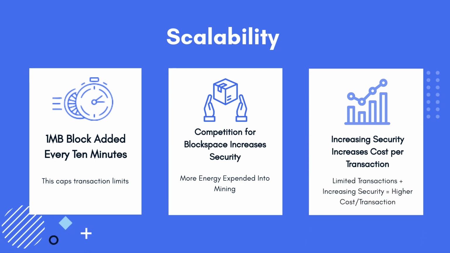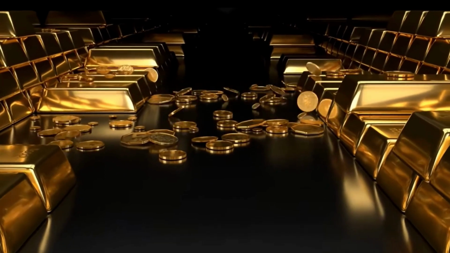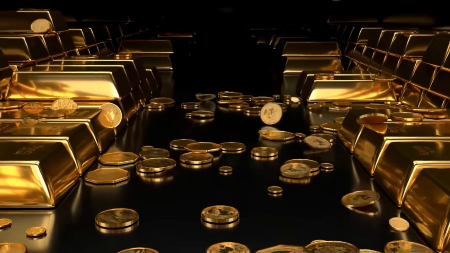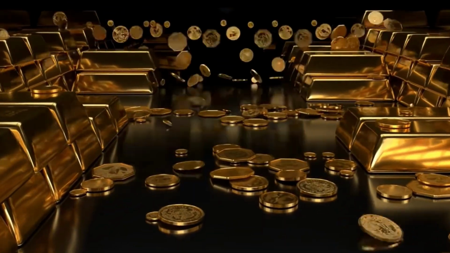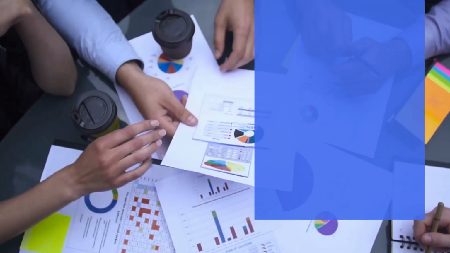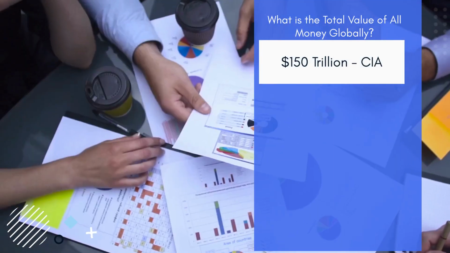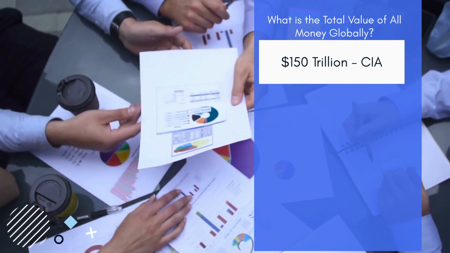Now that we have an understanding of how Bitcoin scales, let's get back to the original question presented in the beginning of the video. In order to try and gain a better understanding of the monetization limit of Bitcoin, let's first take a look at the total value of all money in the world. Estimates from the CIA World Factbook in 2017 gave the market for money a valuation of about $100 trillion, but after the nearly 40% increase in the money supply after the COVID stimulus worldwide, we can estimate that total money supply is more around $150 trillion.